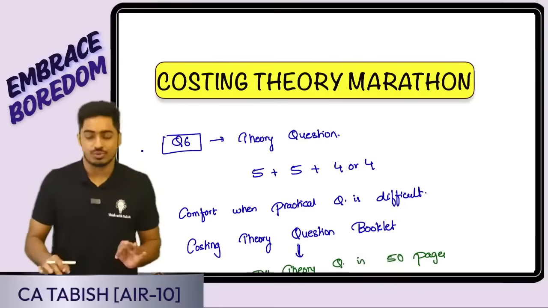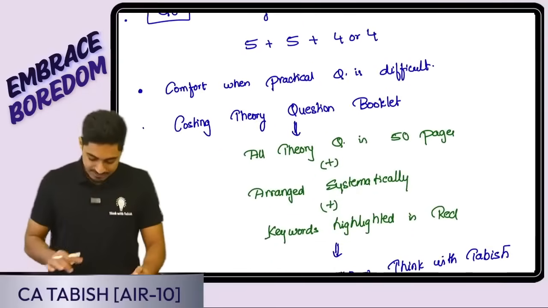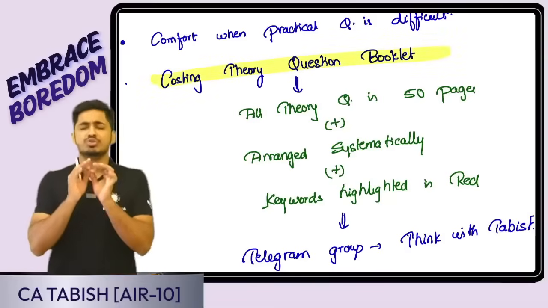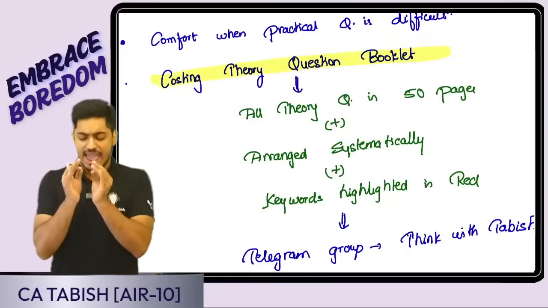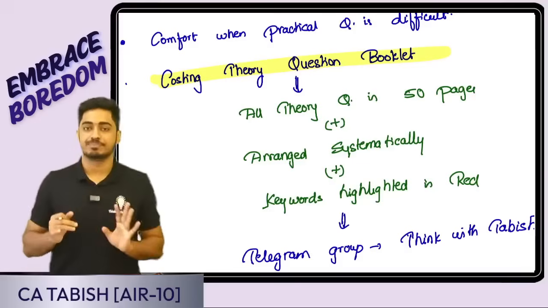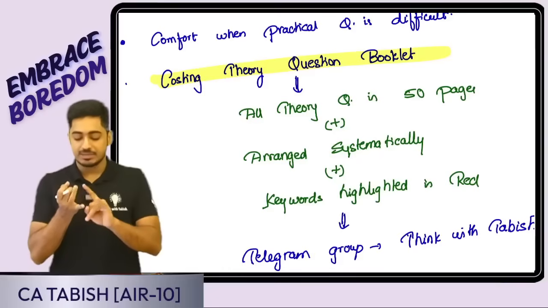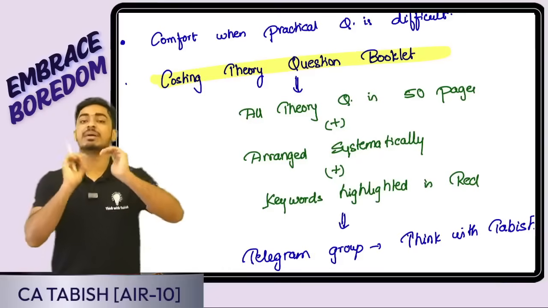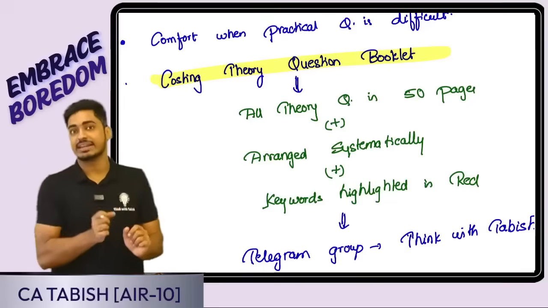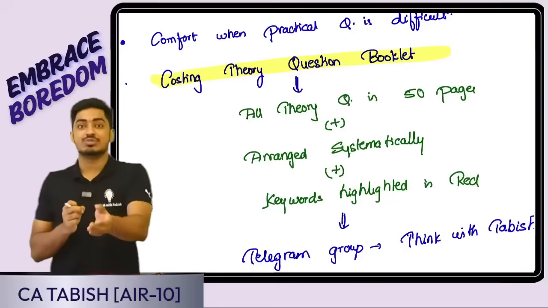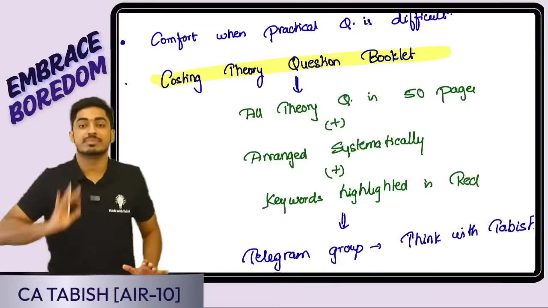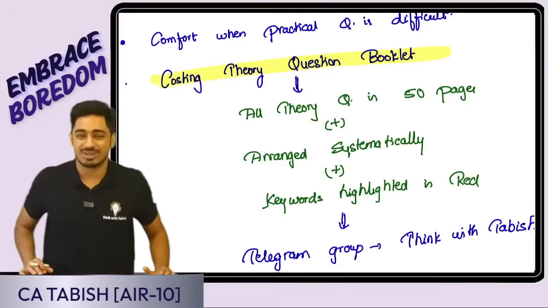So what is it that we are going to do in this quick rocket marathon? We will be solving questions from our costing theory question booklet. A beautiful question booklet that we have handcrafted and prepared, wherein all questions important for theory, be it from study material, past paper, RTP, MTP, are arranged systematically. With a proper presentation, headings are given and keywords are highlighted in red, so that in the lowest possible time you can read it and retain it, and in the examination go and score those 14 marks that you are looking for to clear your examination.